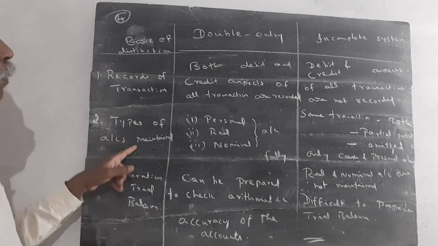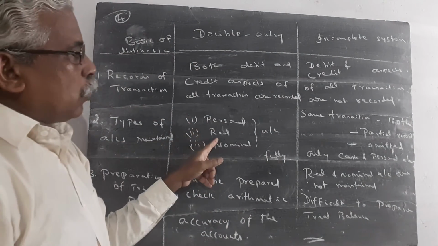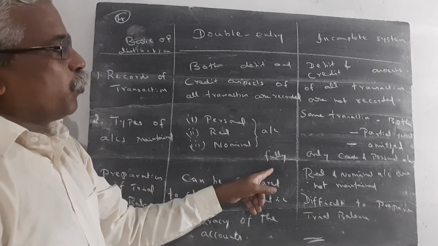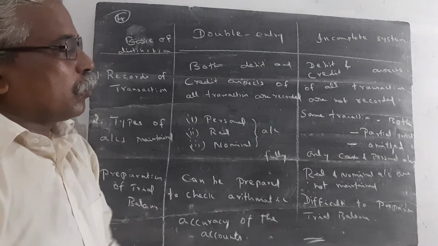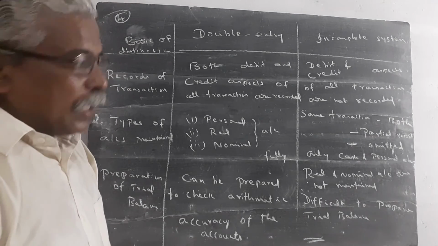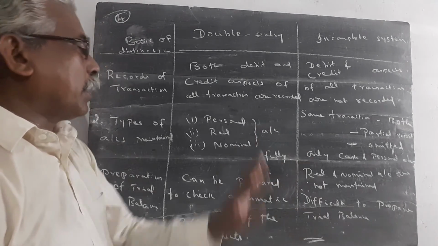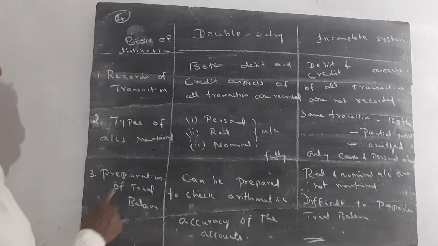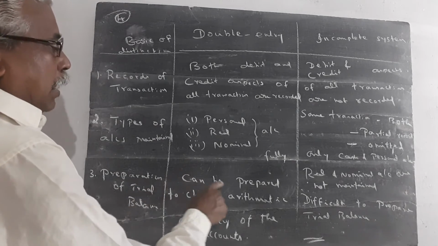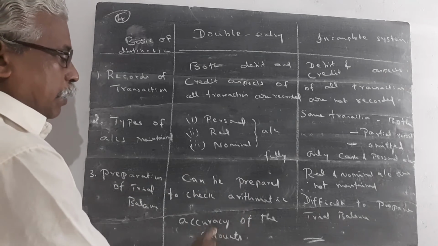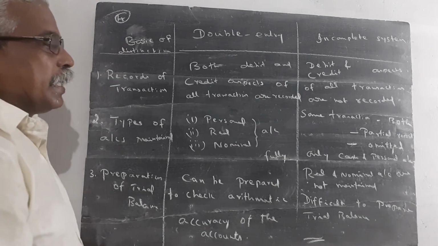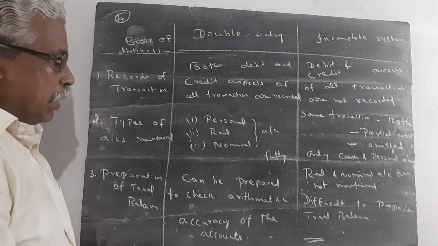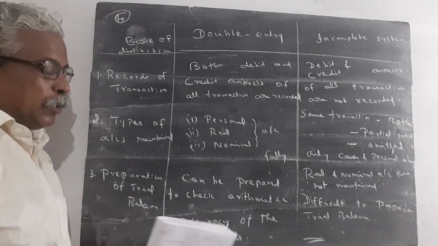Then, types of account maintained. Personal account, real account and nominal accounts are prepared fully. But in the incomplete records, only cash and personal accounts are maintained. Real account and nominal accounts are not at all maintained. Point number 3, preparation of trial balance. Trial balance can be prepared to check the arithmetical accuracy of the account. But in the incomplete records, it is difficult to prepare the trial balance because it is an incomplete one.